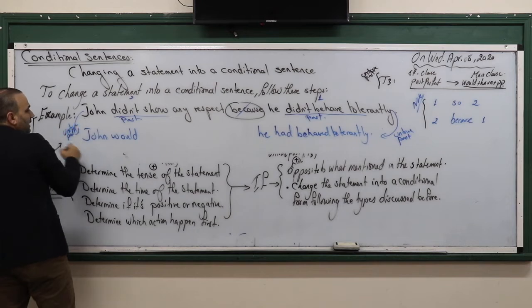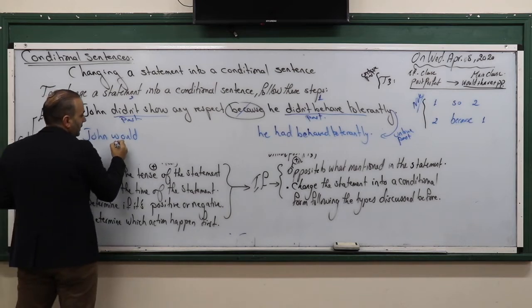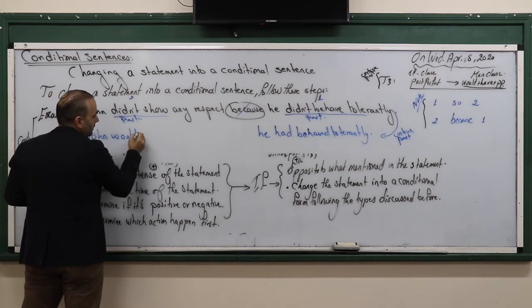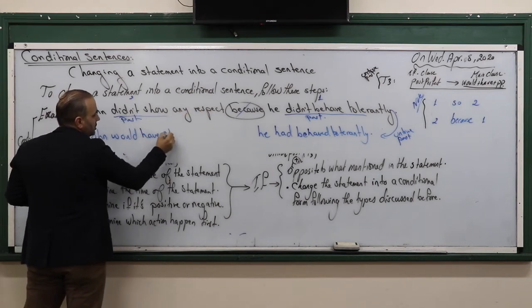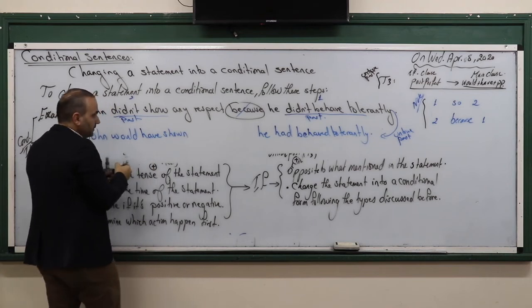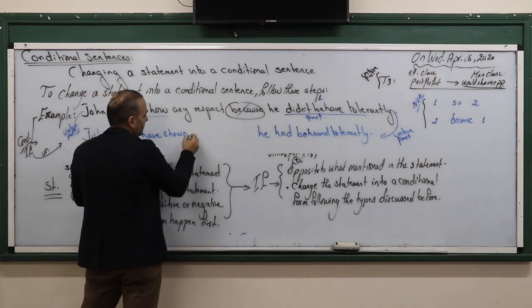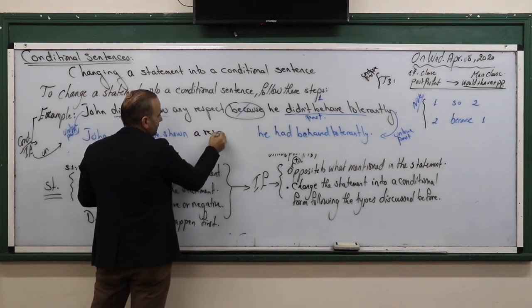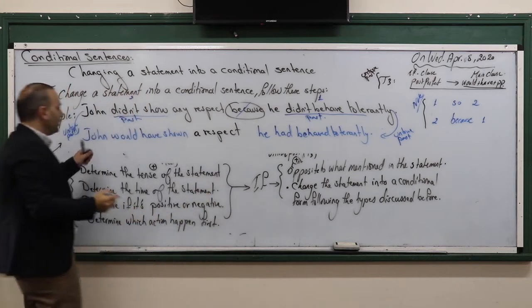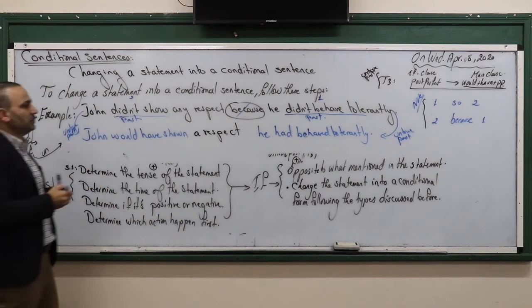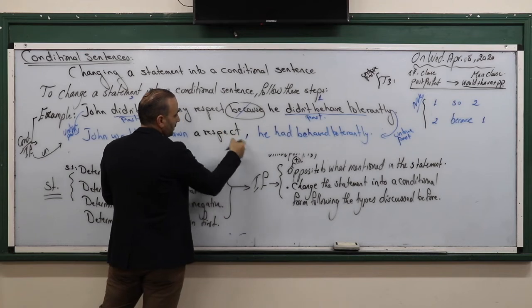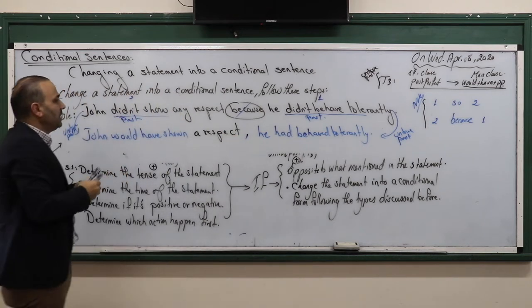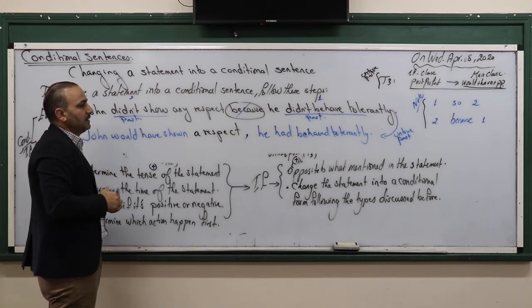I want the result of the untrue past action, which is what? Would plus John would, that's it, negative, positive, negative, positive. Would have shown, okay, a respect. Look at this sentence right now. Look. John would have shown a respect. Be careful, look over here. John would have shown a respect.